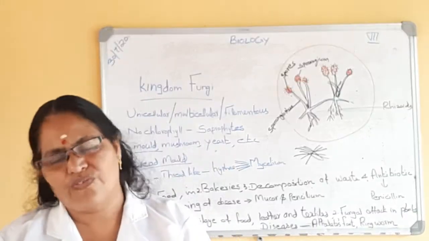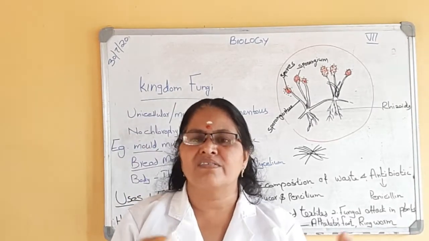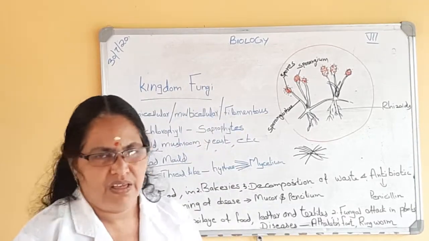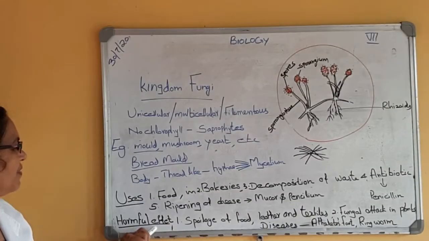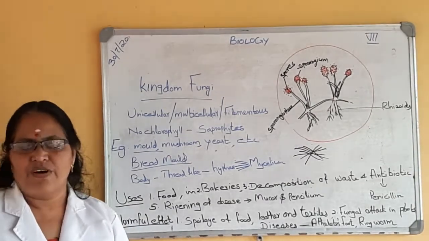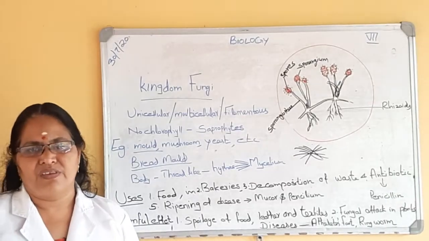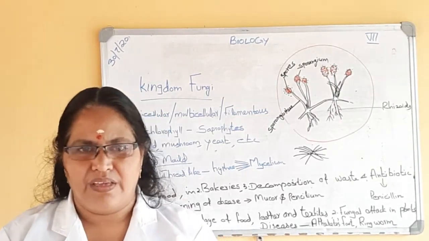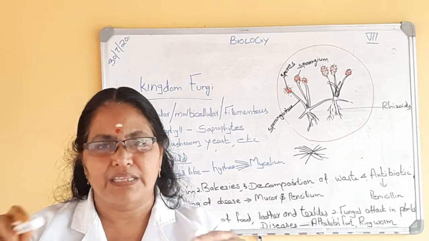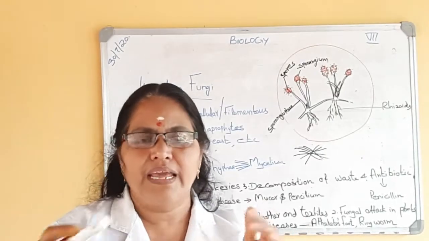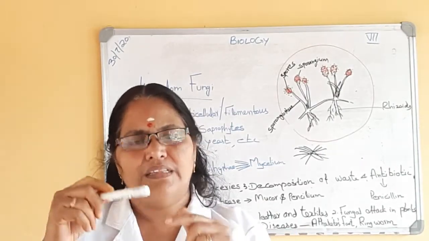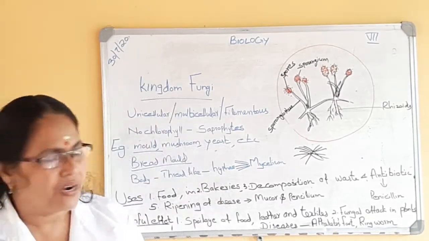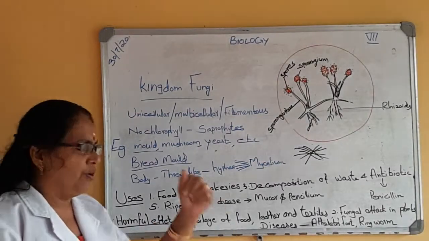So fungus are useful. At the same time, fungus are harmful to us. They are harmful to us in many ways. Let us see what are the harmful effects of fungus. Some fungus spoil the food items. For example, bread mold. They spoil the bread, and fungus growing on some other food items like pickle or any other food items, on the surface of it, the fungus grows, mold grows, and they spoil the food. That is one important. So spoilage of food.